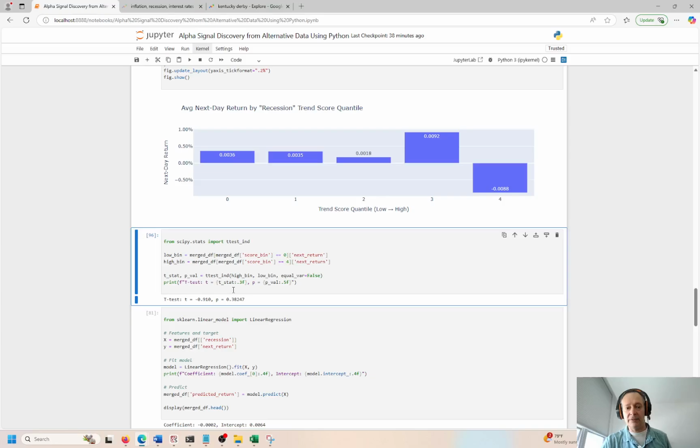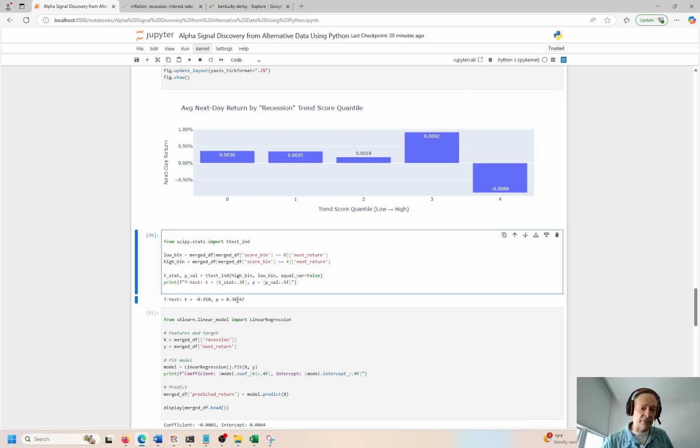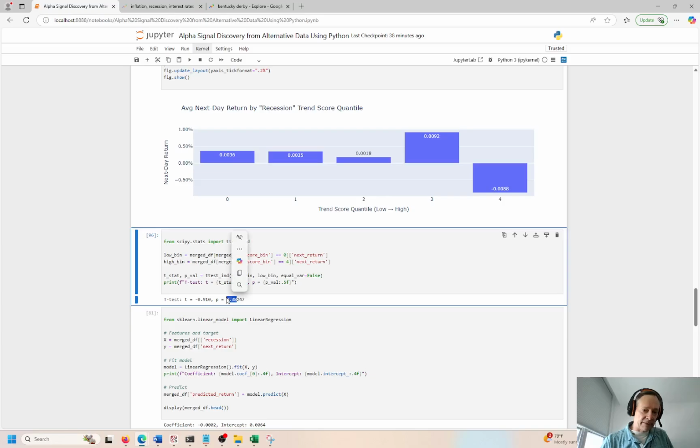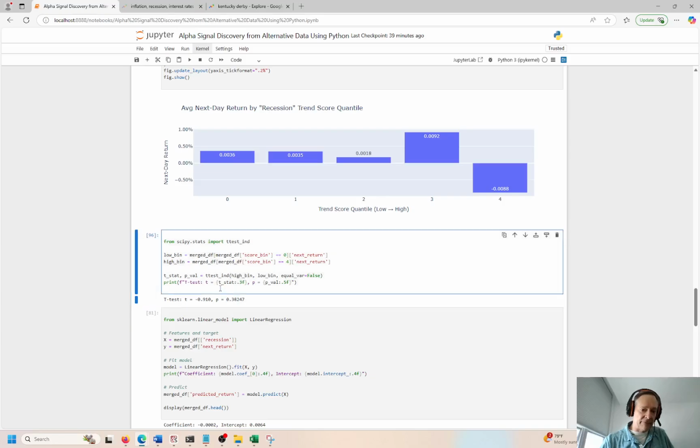Let's look at this right here. This is based on the low bin and the high bin. So the high bin would be 0.092. The low would be 0.0018. So I'm looking again, is there any kind of statistical significance between these bins and our ability to predict the S&P 500 return for the next day, there still isn't, right?